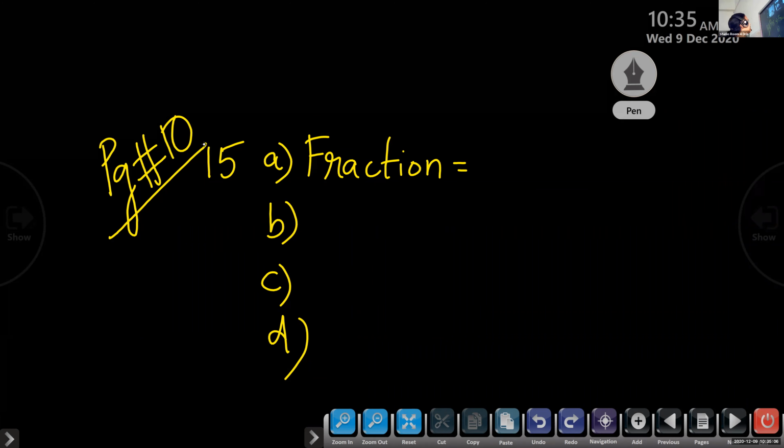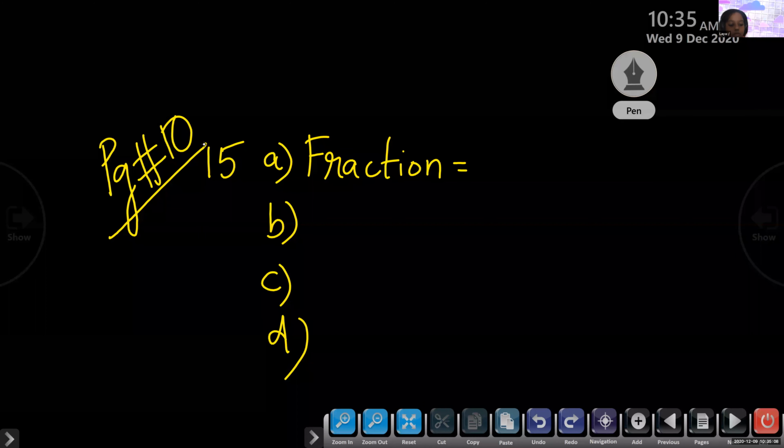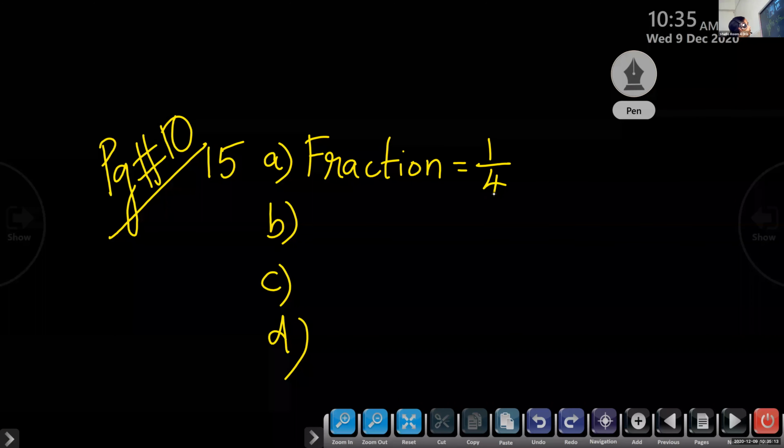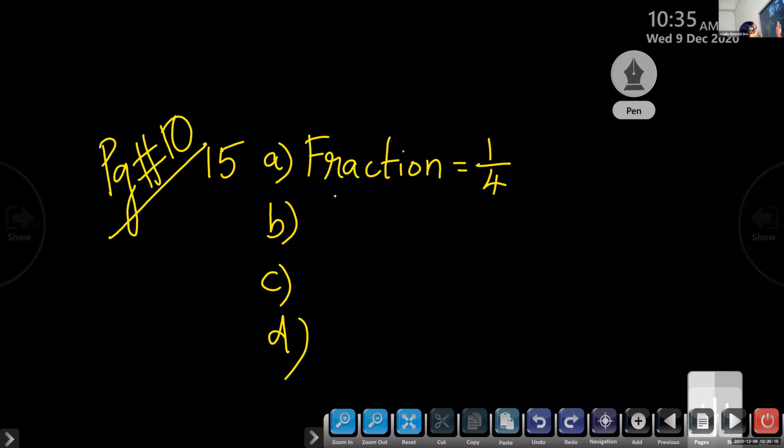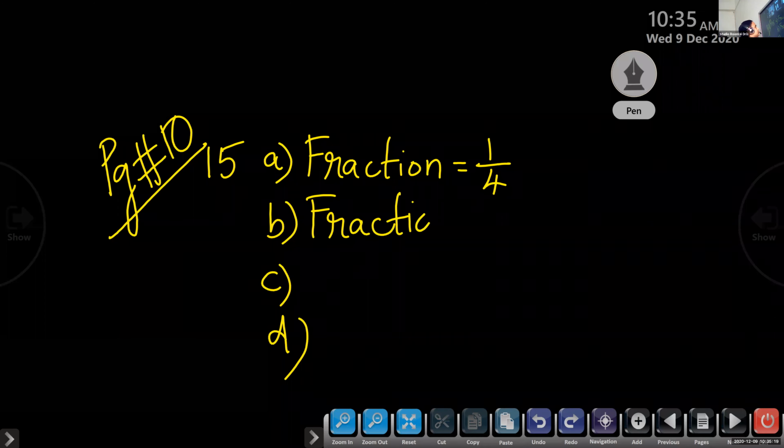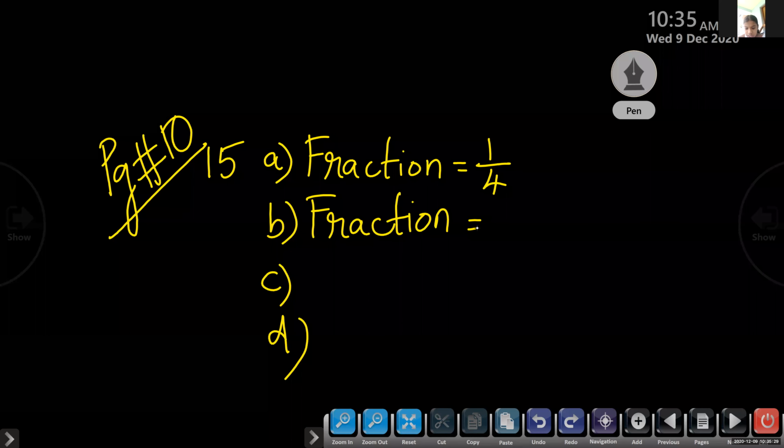How many not shaded? 1 by 4. We are writing only the fraction now. 1 by 4, the fraction for not shaded. Yes, Amaya, question number B. Fraction not shaded.